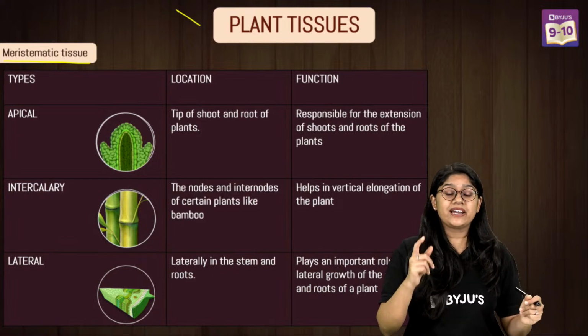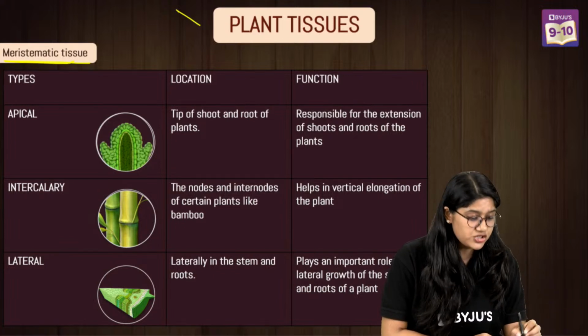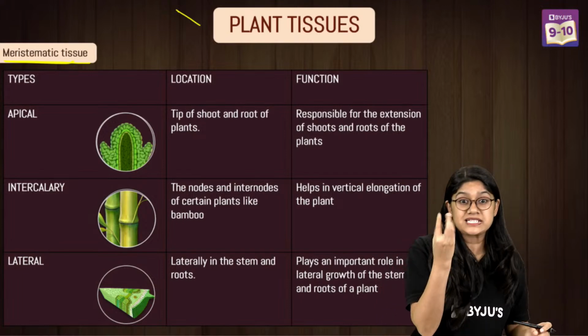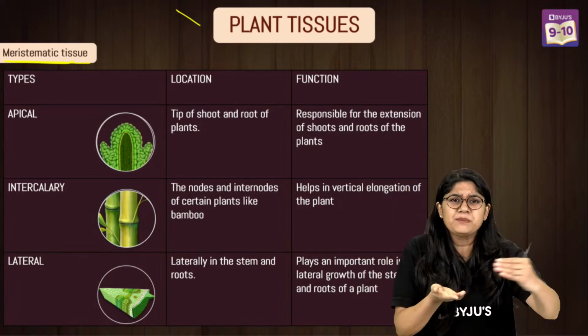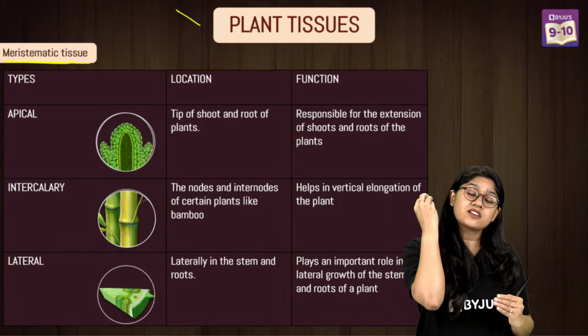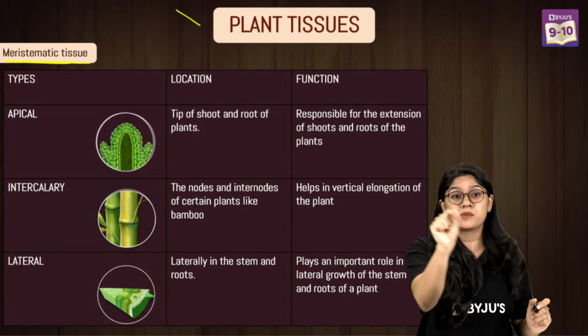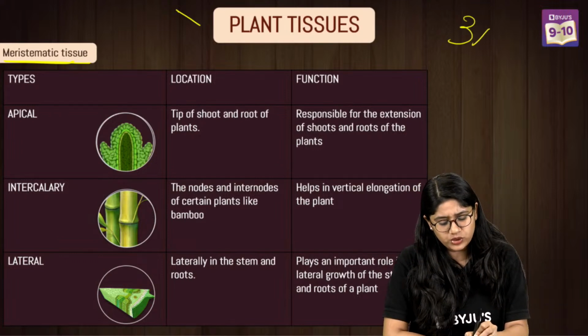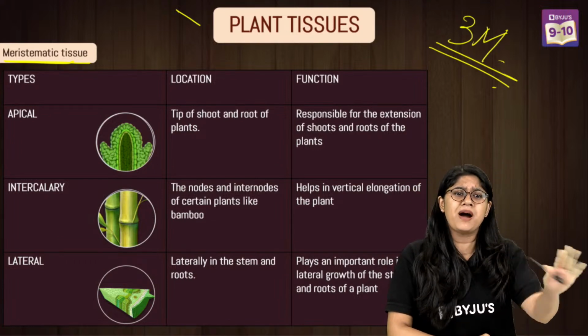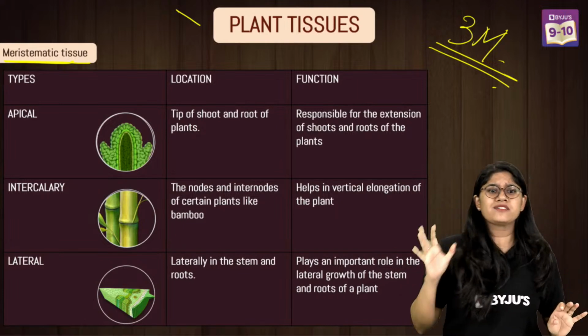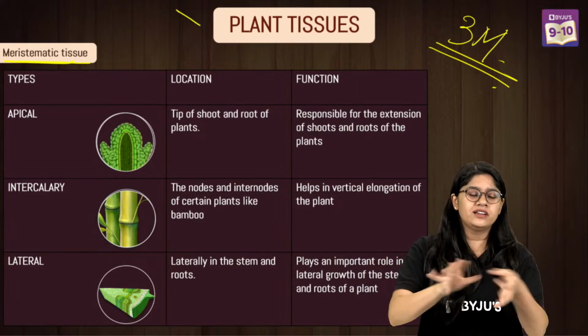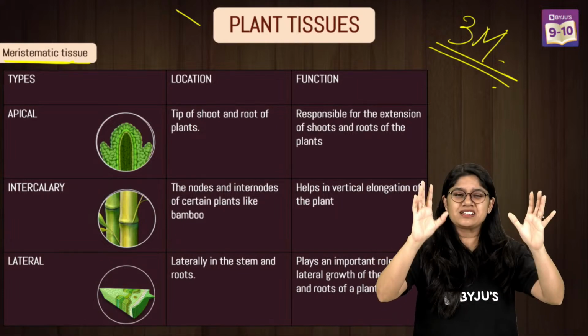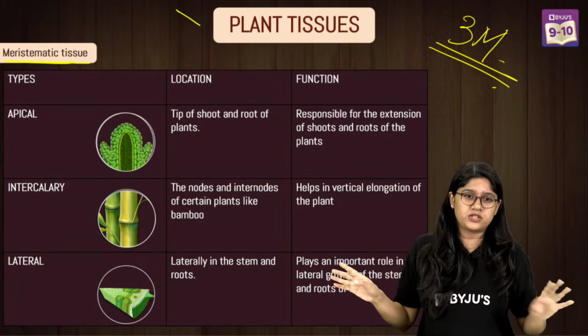Very good, everyone. Dividing cells, right? So, meristematic tissues have the meristematic cells, and these are the active cells. They keep on dividing throughout their life, and it's a very important property of the meristematic cells. In that, we have three major types, everyone. It's a direct 3 marks question. I'm sure you would have seen it in your unit tests and class tests till now, so you know that this question is important.